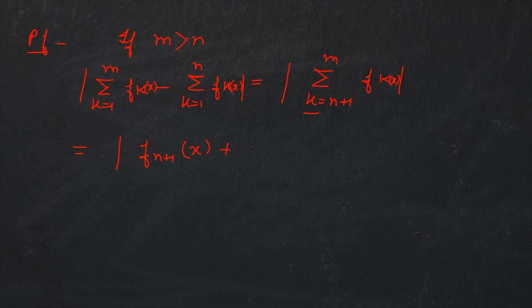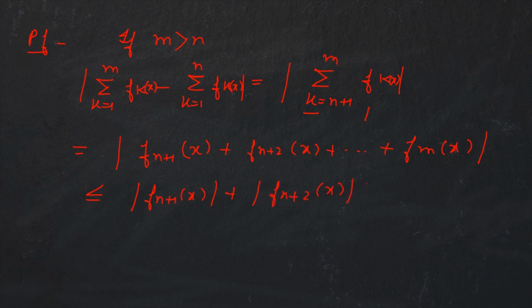I have just expanded this, and by the triangle inequality this is less than or equal to modulus of fn+1(x) plus modulus of fn+2(x) and so on till modulus of fm(x).